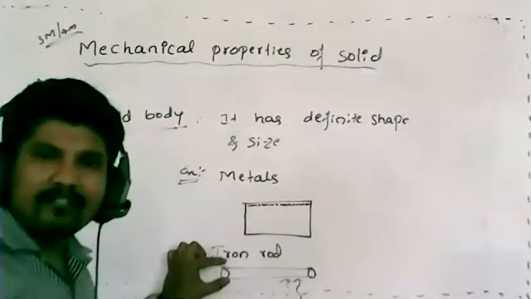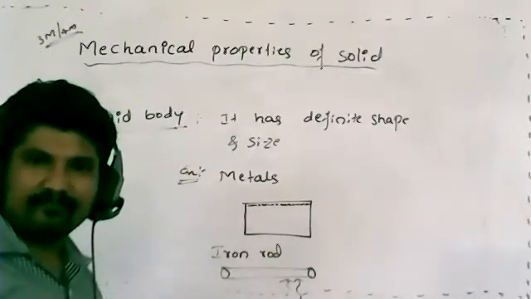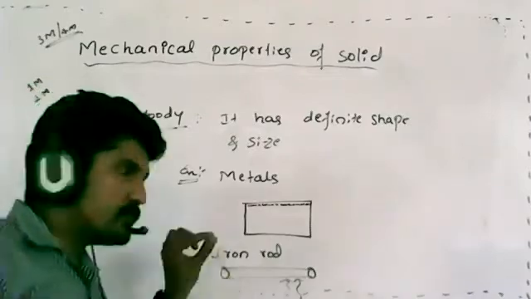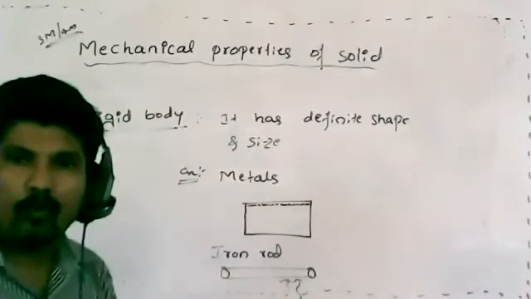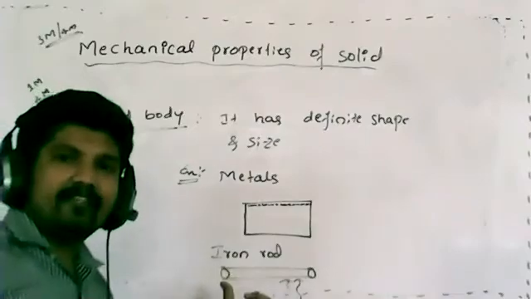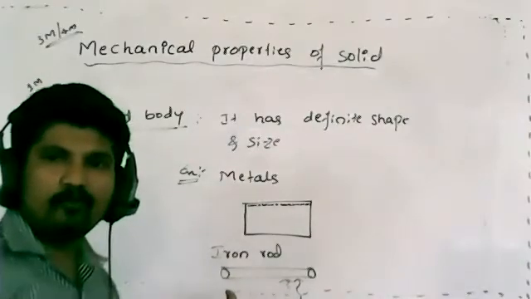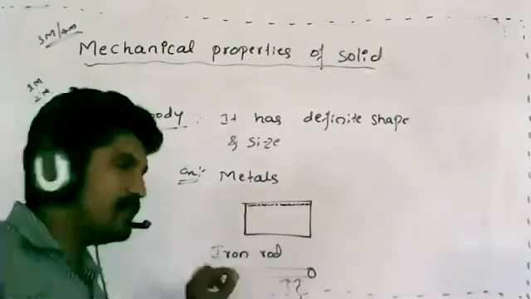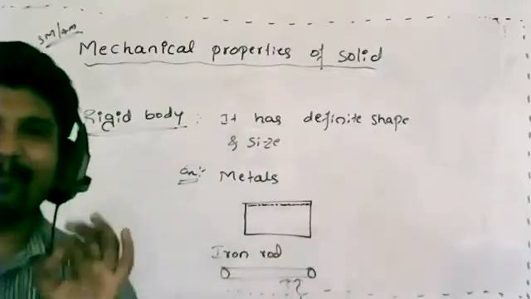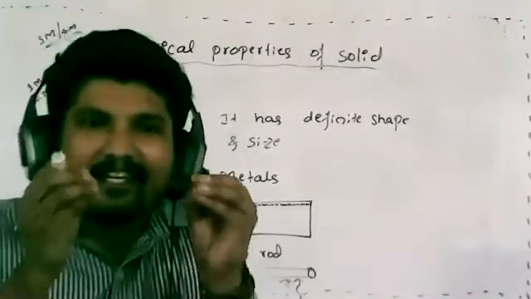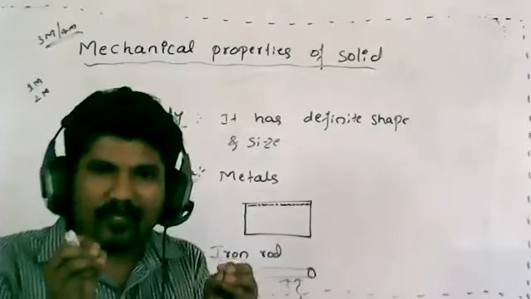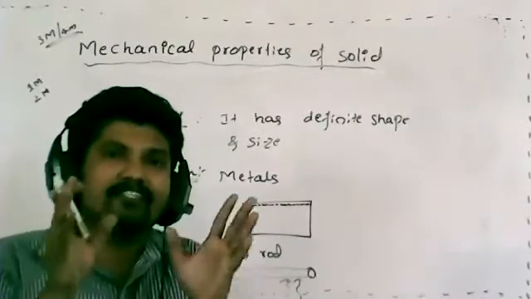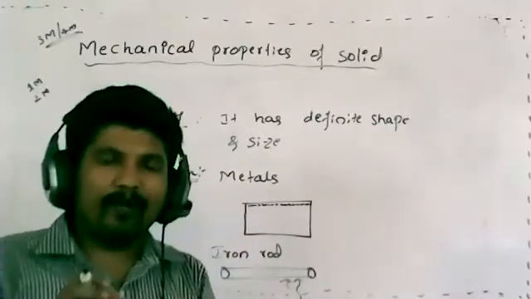Its state will change. Due to high temperature, it starts to change its state. Yes, good, Anup. So you can say it has a rigid property only to some extent.